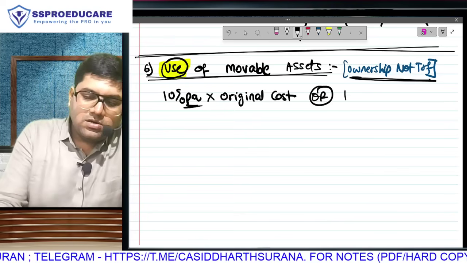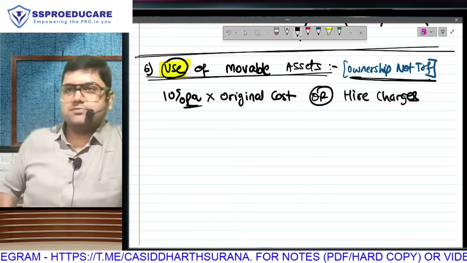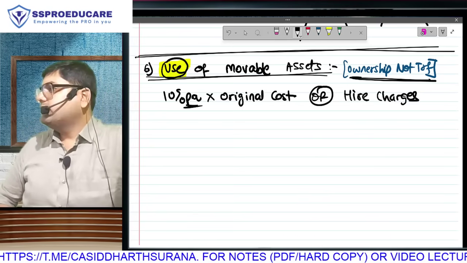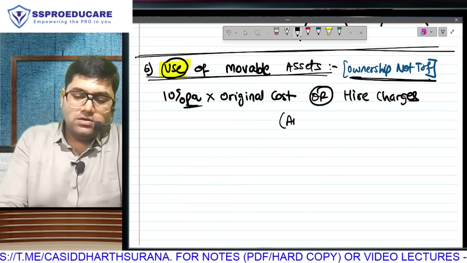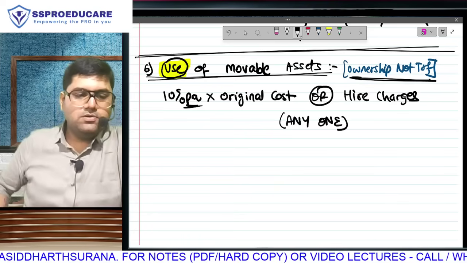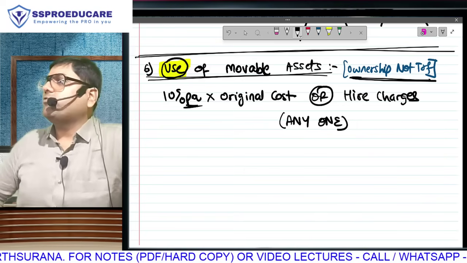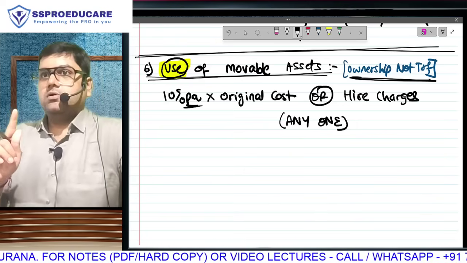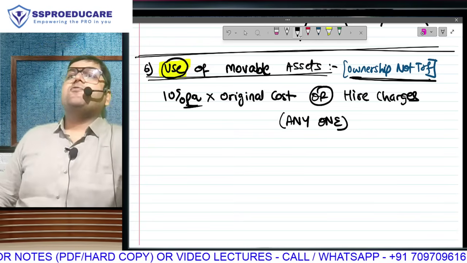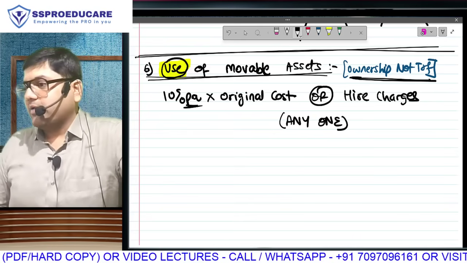And higher charges, whichever is higher. If your boss is giving you purchased furniture, it will be 10% of cost, but that's the annual value. We will take it in proportion to whatever period you have used the furniture. And if your boss is taking the furniture on rent, then whatever is the actual rental paid by him.